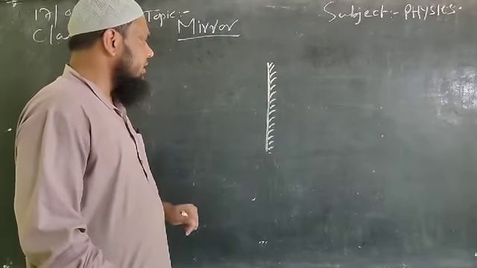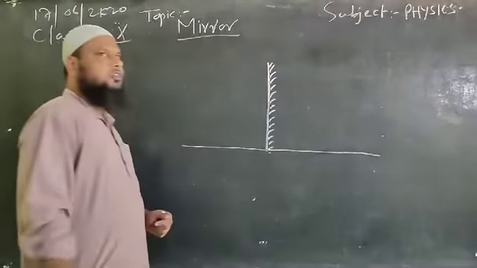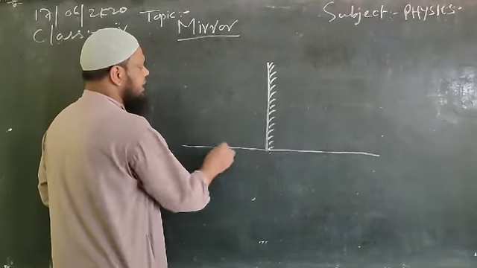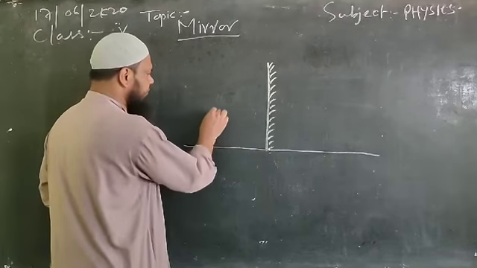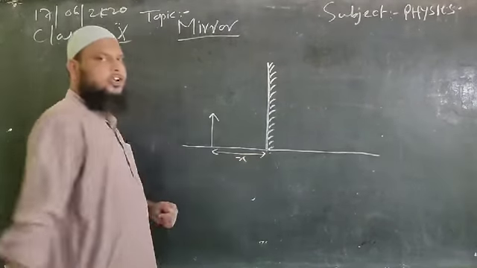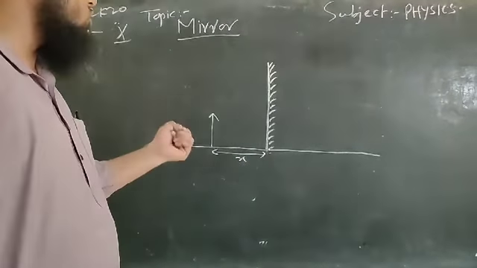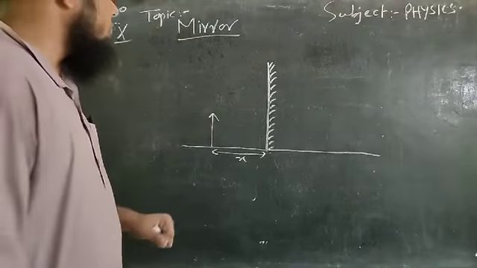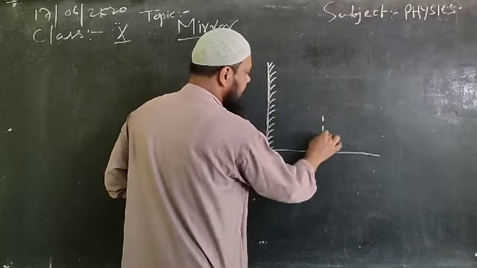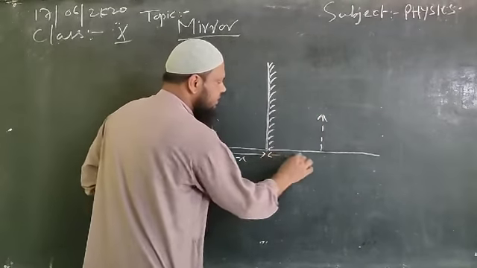In case of plane mirror, if we discuss the formation of image, suppose this is a plane mirror and we are putting an object in front of this. The distance of this object is x from the mirror. So if we study the formation of image from this plane mirror, we obtain an image like this at the same distance x.